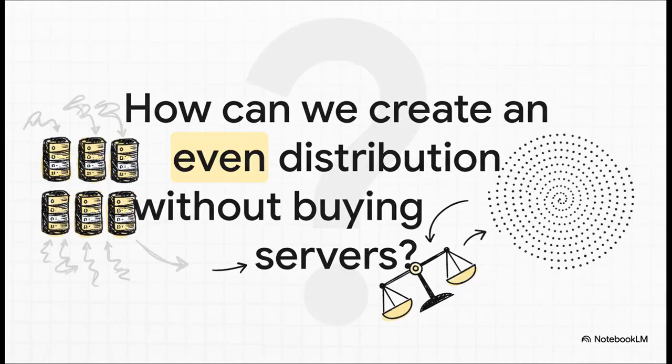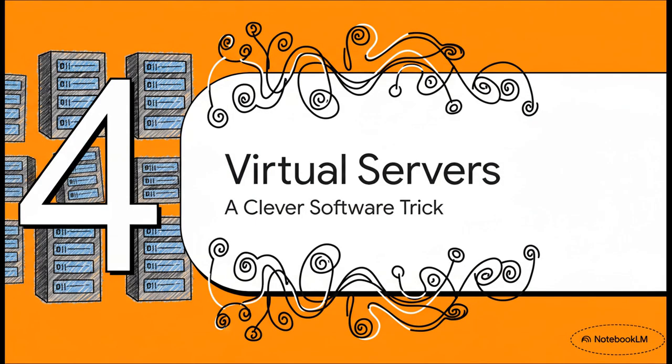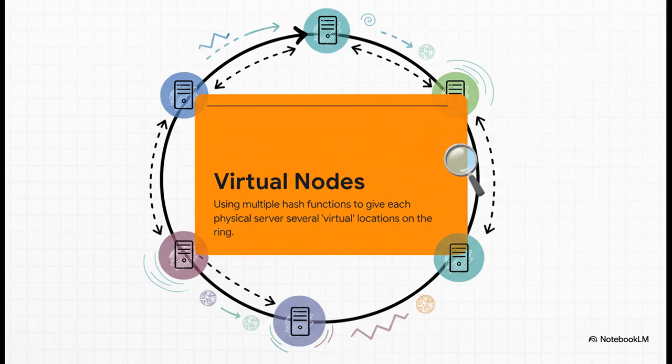So that's the next big engineering puzzle, isn't it? How do you get a nice, even distribution and balance that load without just buying a ton of expensive new servers and throwing hardware at the problem? And the answer? Oh, it is such a clever software trick. Instead of adding more physical servers, you just add virtual ones. This idea is called virtual nodes.